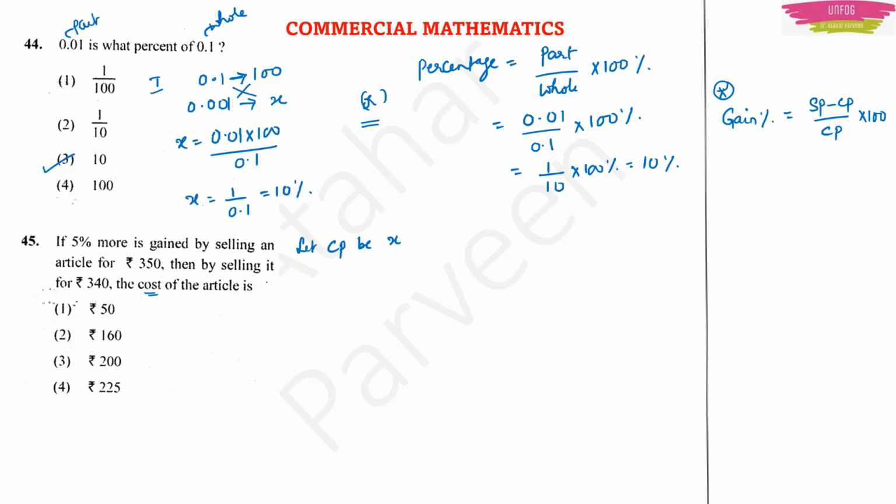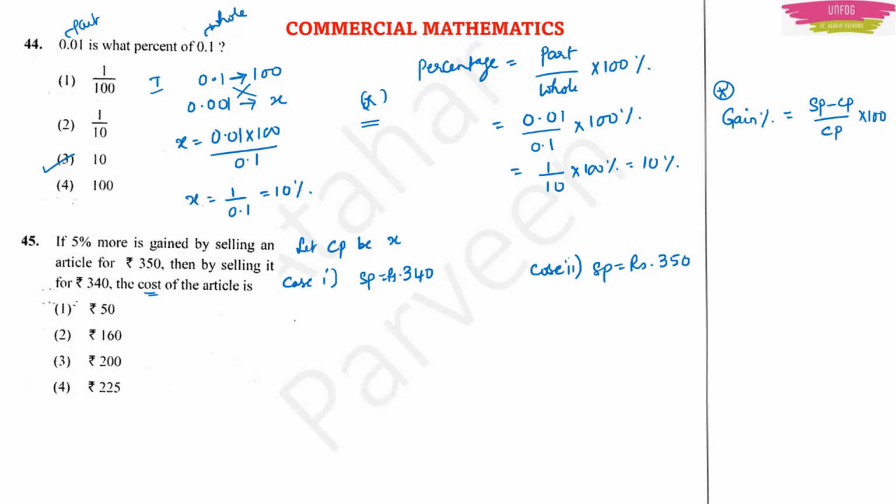And we have been given two cases. Case 1 is that selling price is equal to 340 rupees. And case 2 is that selling price is equal to rupees 350. These are the two cases they are giving, right?